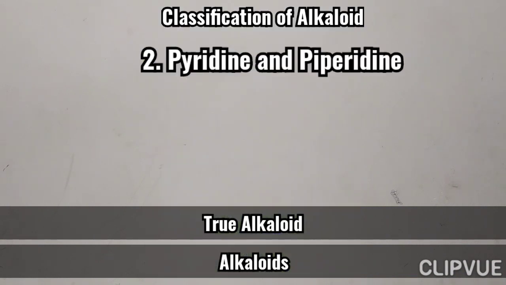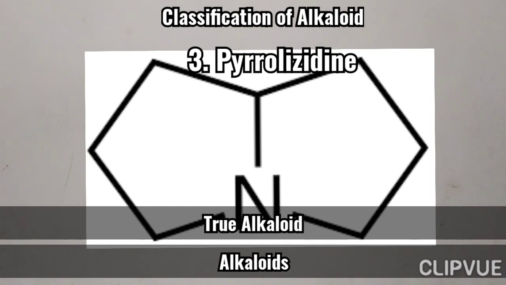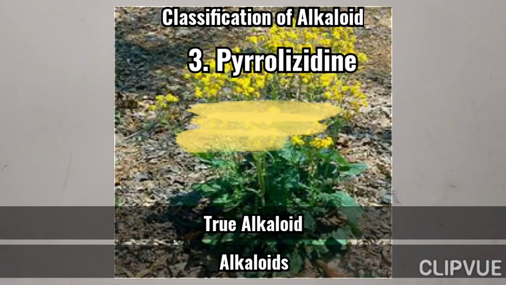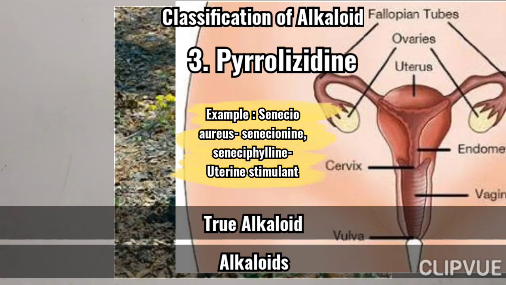The third one, pyrrolizidine. Here a 5-membered ring with the nitrogen atom attached together. The examples are senecionine and seneciphylline obtained from Senecio aureus, which have uterine stimulant activity.